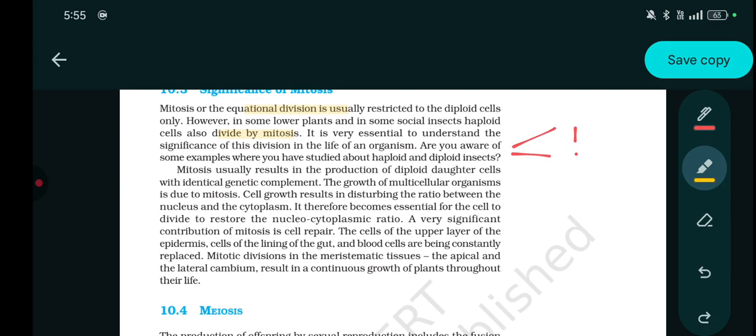Mitosis usually results in the production of diploid daughter cells with identical genetic components. The growth of the multicellular organism is due to mitosis. Cell growth results in disturbing the ratio between the nucleus and cytoplasm. It therefore becomes essential for the cell to divide in order to restore the nucleocytoplasmic ratio.